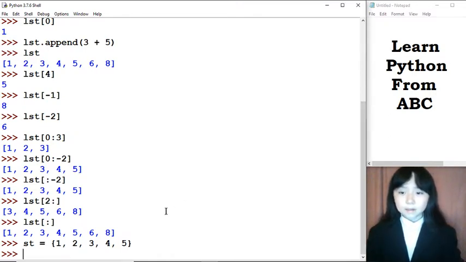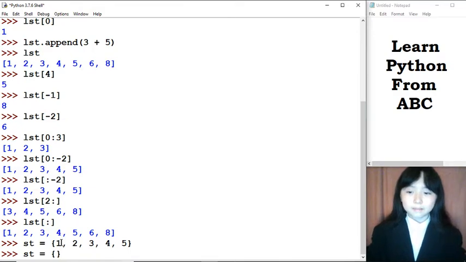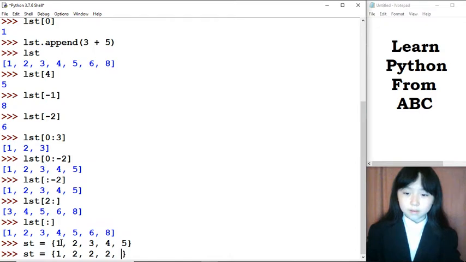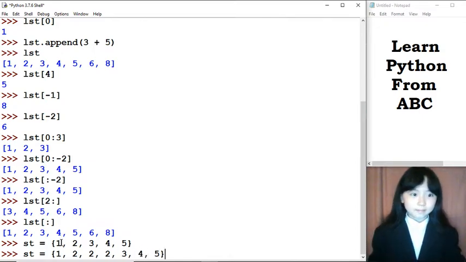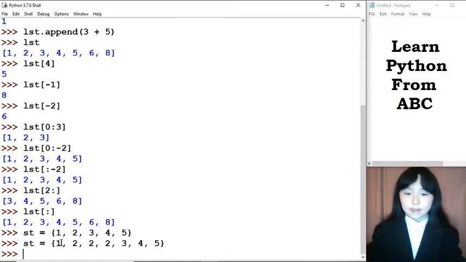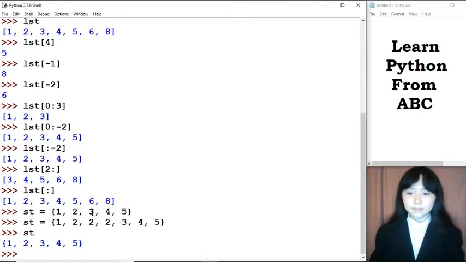In a set, we cannot have duplicate elements. We won't get an error if we do, but if we have them, they'll simply remove them. Let me just have this. Now, let's see what it returns. You see, these 2's are removed.